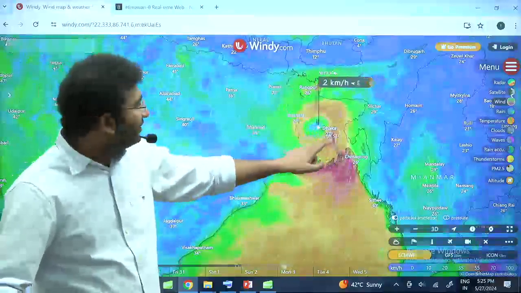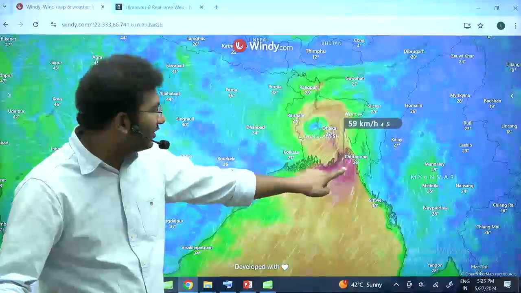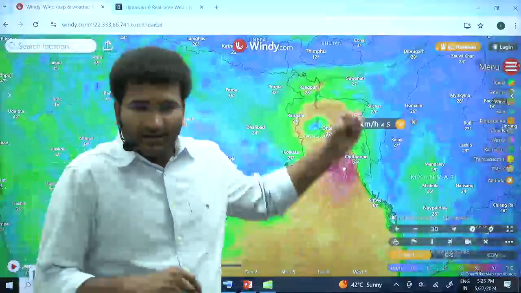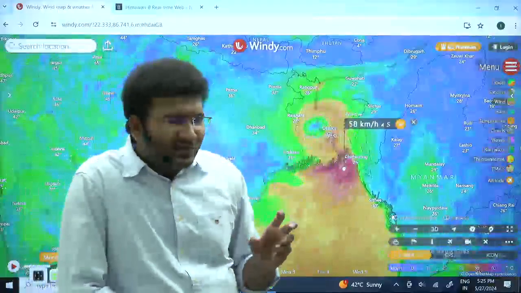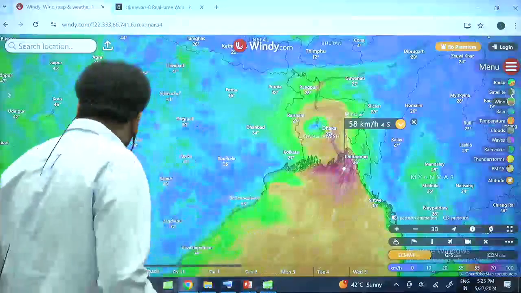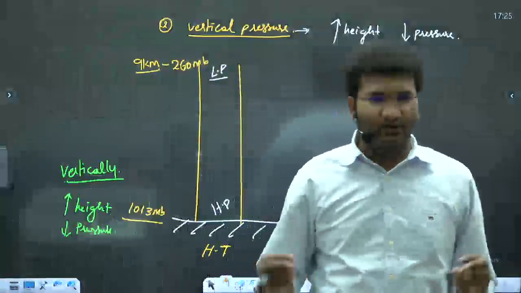Now, why the wind speed is so high here? If I take to this point, the wind speed will be more higher. See, within the cyclone, the pressure difference is hardly 15 millibars, 10 millibars. मतलब एक high pressure और low pressure की फर्क which is there in the sea, it is only 15-20.